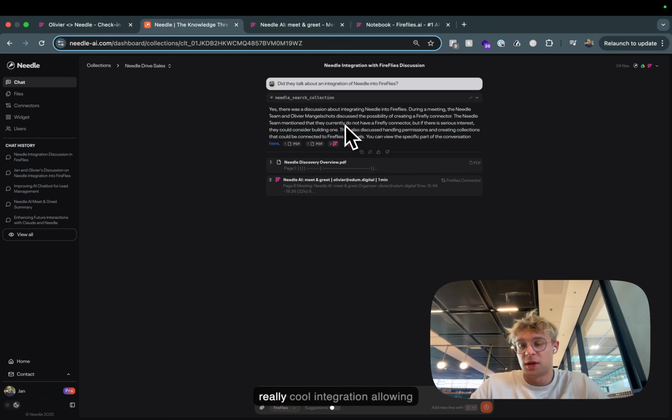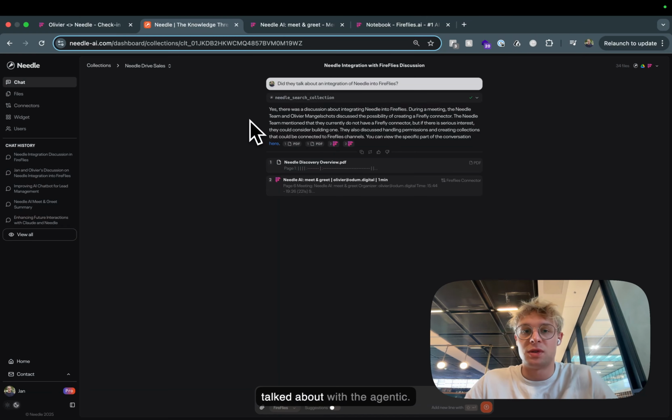So as you see, this is a really cool integration, allowing you to add context to your agentic workflows via our API or just within the new agentic chat interface. It allows you to search across multiple sources, and now also to add the context of your transcribed calls to any Needle collection, which can be very beneficial if you're working in a sales or marketing team, having many different calls with different people, and you must recall some specific information which you have talked about with many different people in the past.